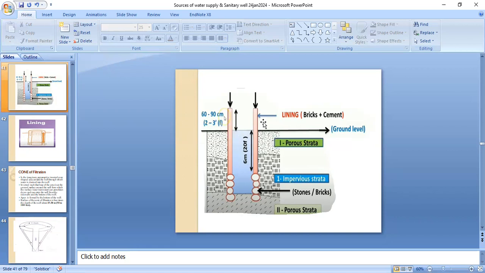This is the lining of the well, that is made out of concrete or bricks or cement. This is the ground level. This is the permeable level, and this is the impervious level. The whole lining of the well is made up of concrete, and water gets its entry from the bottom.